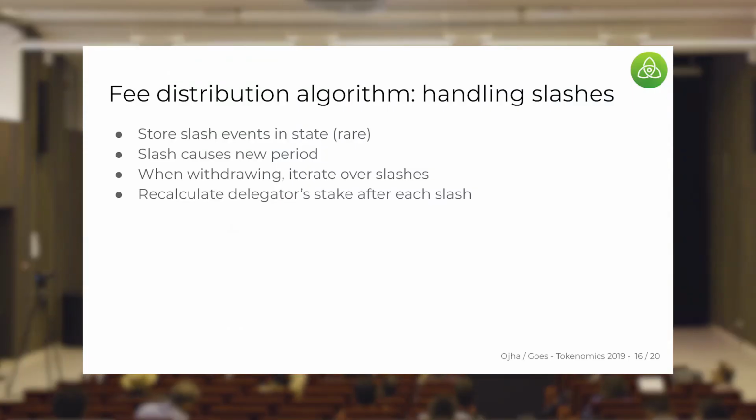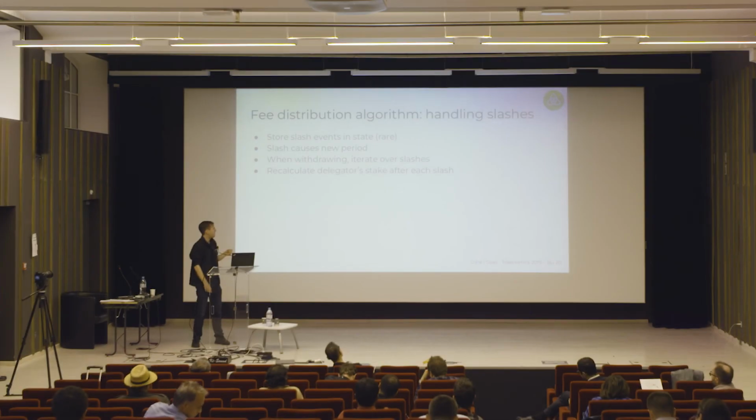In order to handle slashes, we are okay with iterating over slashes because they're quite costly, so we can expect that griefing by getting intentionally slashed is not a profitable activity. So we store the slash events in state because slash events change the stake associated with the validator and the stake associated with each delegation, since the delegations are also slashed. If the validator to which they're delegating is slashed, we store all the slash events in state indexable by block height, and when a delegator withdraws, potentially after a slash occurs, we look through state, find any slashes that happened between when they first delegated and when they withdrew rewards, or when they undelegated, causing the rewards to be withdrawn.